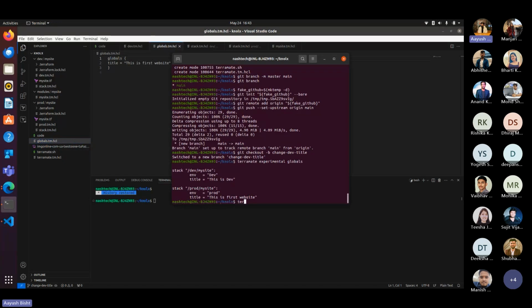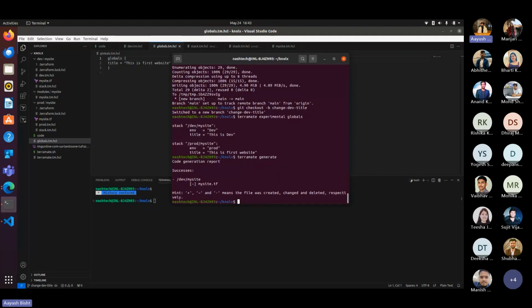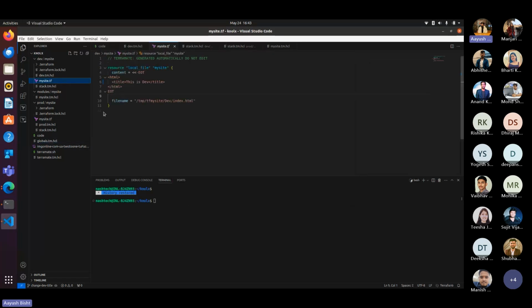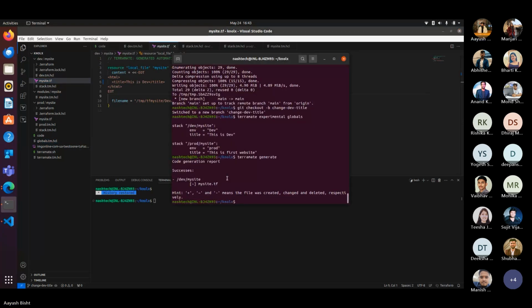So now we will generate the code. Generate. As you can see, it is only creating the Terraform .tf file for the dev environment. So here we go, it made the changes: "This is dev". Now let's add the changes and commit with the message "change dev title".